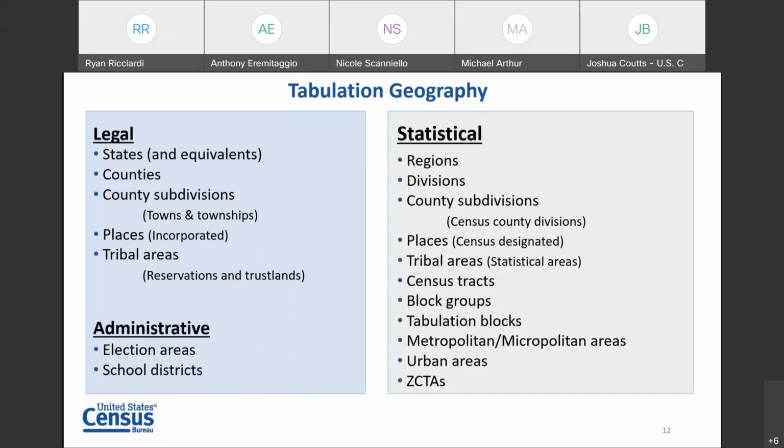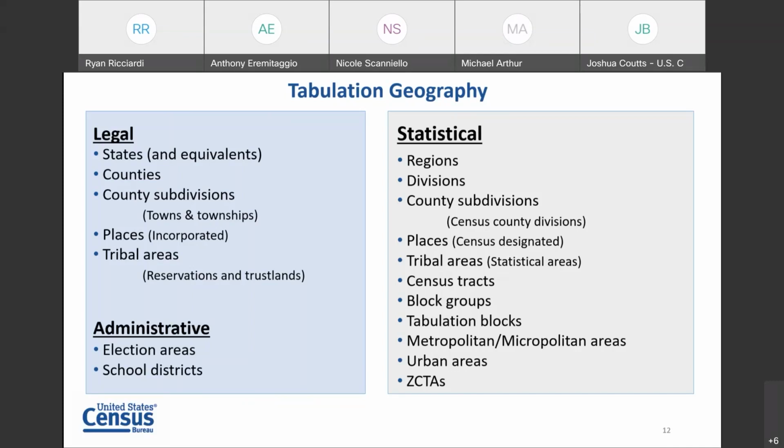On the statistical side, we have a bit more flexibility in terms of how these boundaries are drawn up. In large part, the Census Bureau will draw up the framework for how these geographies should be determined, for example, the regions and divisions of the U.S., and have various programs in which we have outreach with local data stakeholders and solicit input on how these geographies should be drawn up.